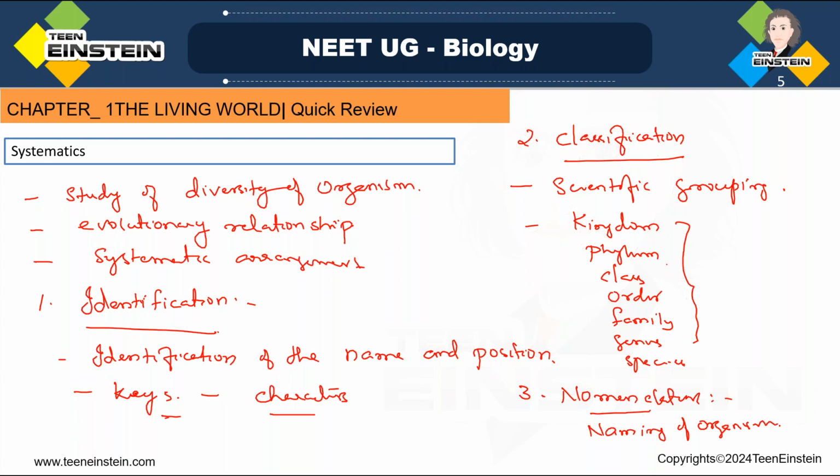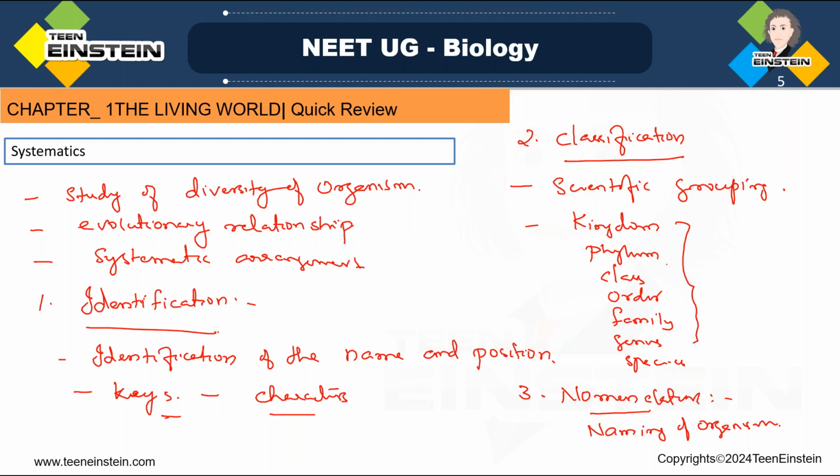That is called nomenclature. We provide a distinct and proper name so that it can be easily recognized, and we can differentiate that organism from other organisms. That is nomenclature.